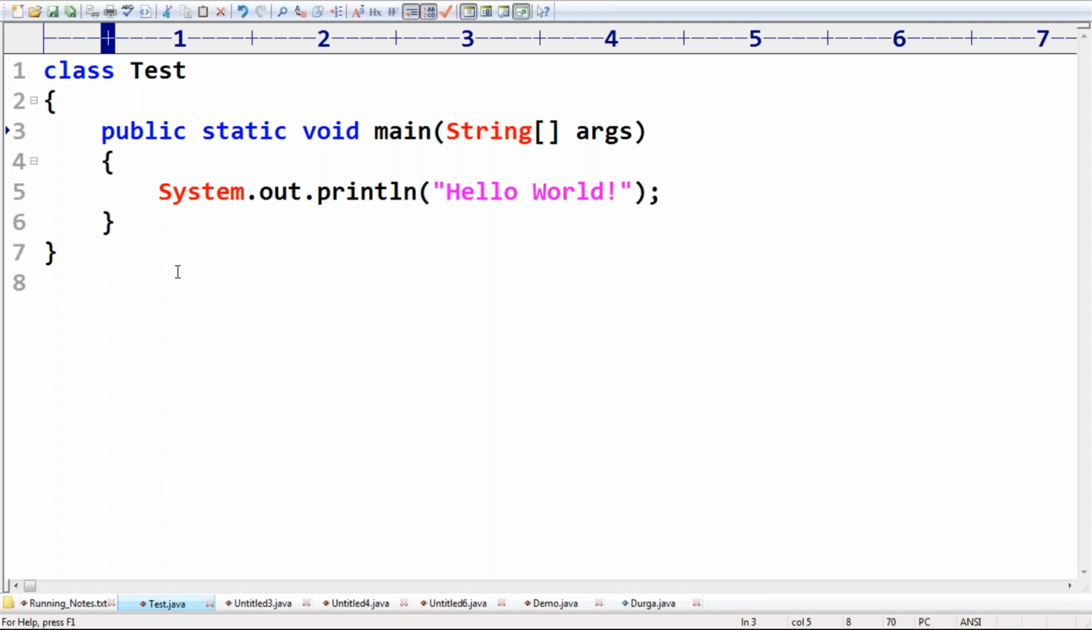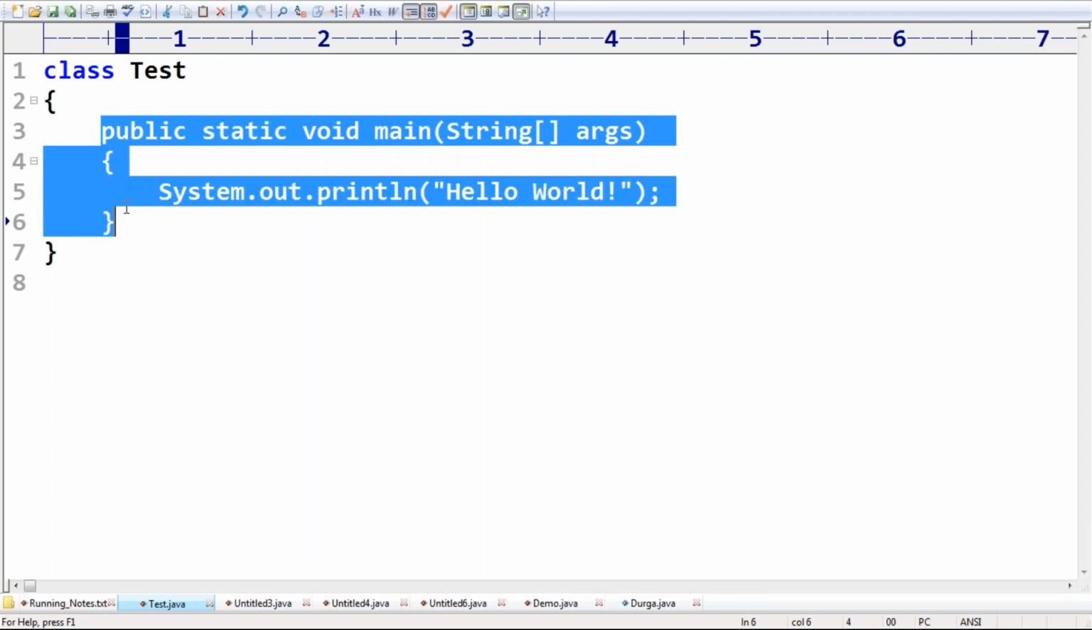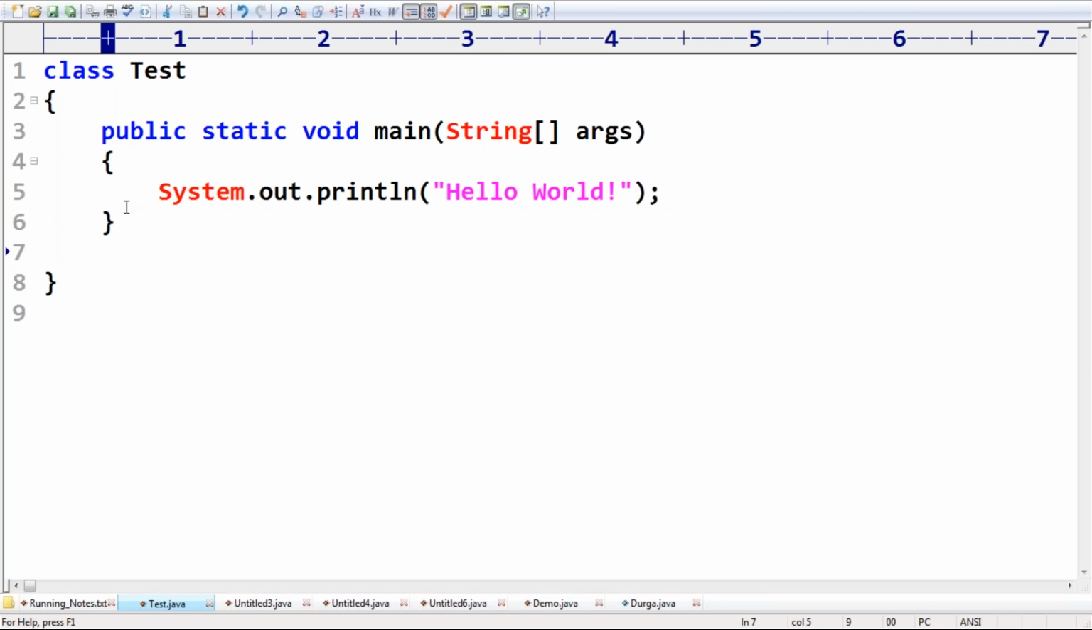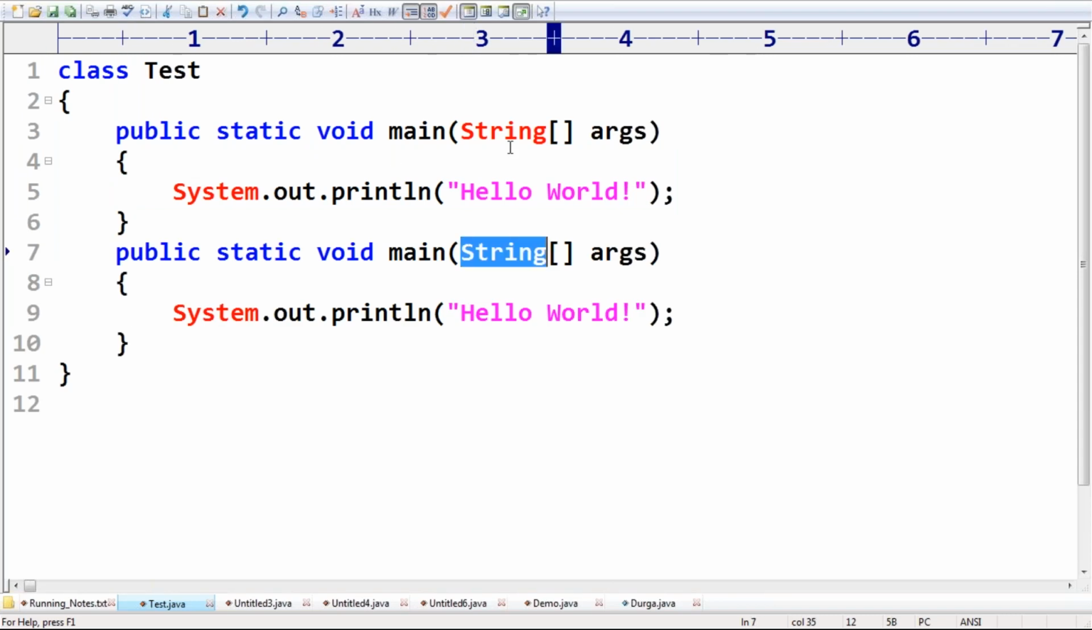Is the overloading concept applicable for the main method or not? Yes, it is possible, no problem at all. So here I'm taking a string array. This is the string array main method.